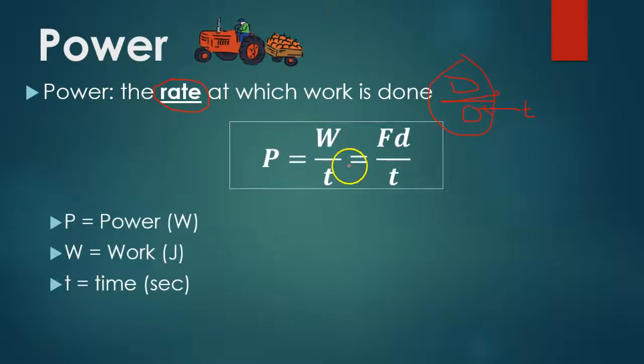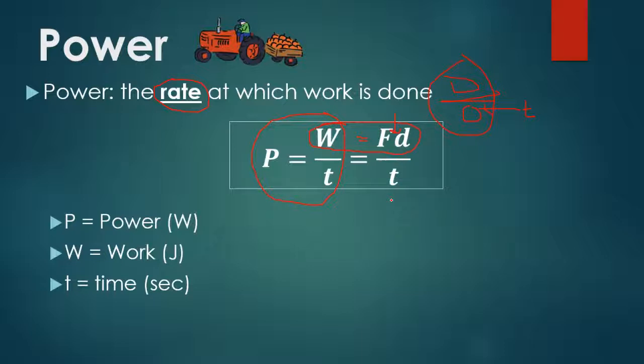So this is the equation for power. Really, when we say power, we're going to say power is work divided by time. But remember the equation we talked about before: work equals force times distance. So we could substitute force times distance in for the work, and say force times distance divided by time, depending on what the problems give us.